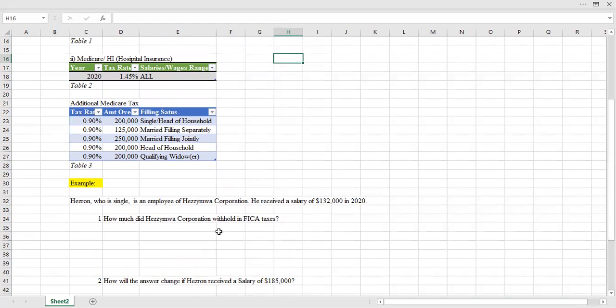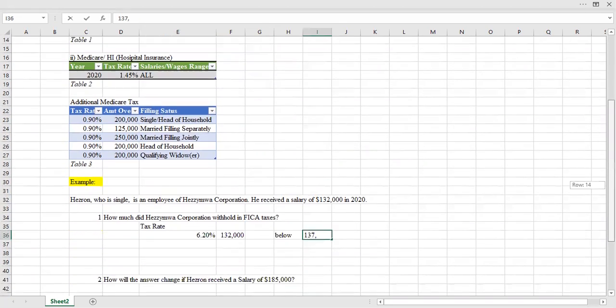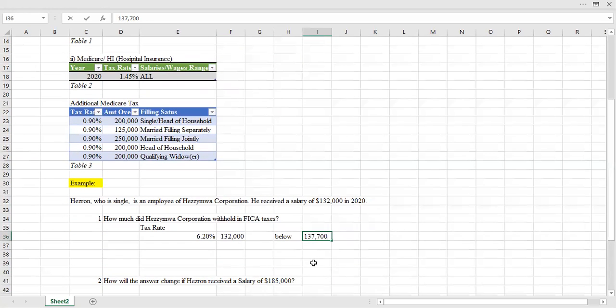So we know Hezron made a salary of $132,000 and the tax rate is 6.20%. This amount is below the threshold amount of $137,700 for the year 2020.